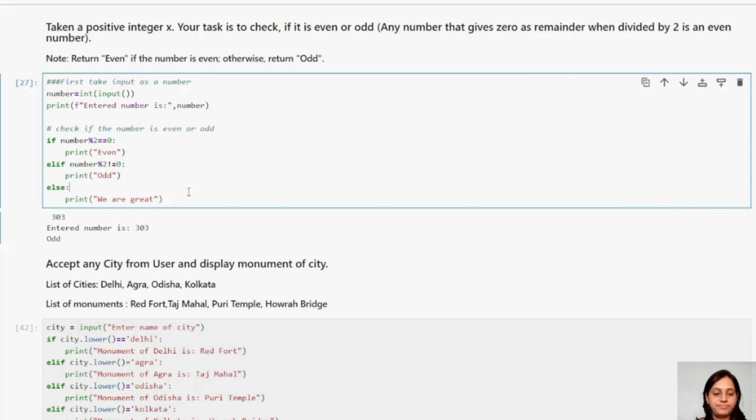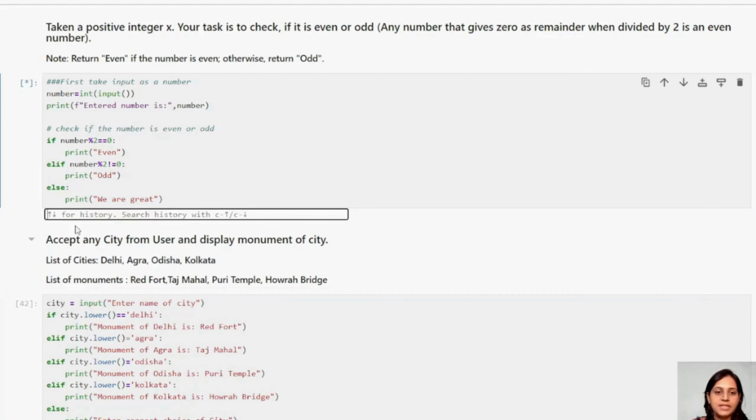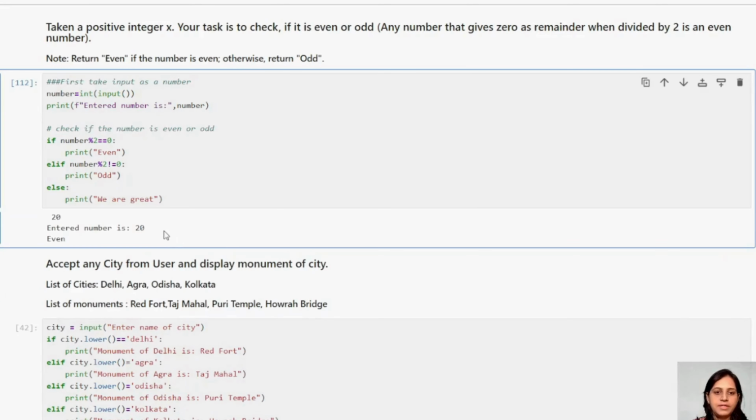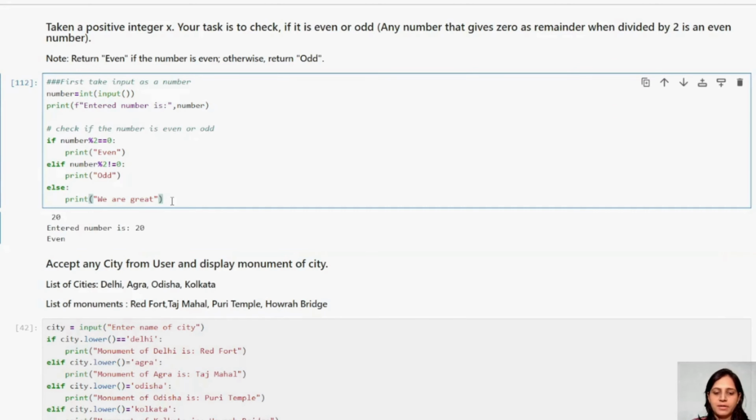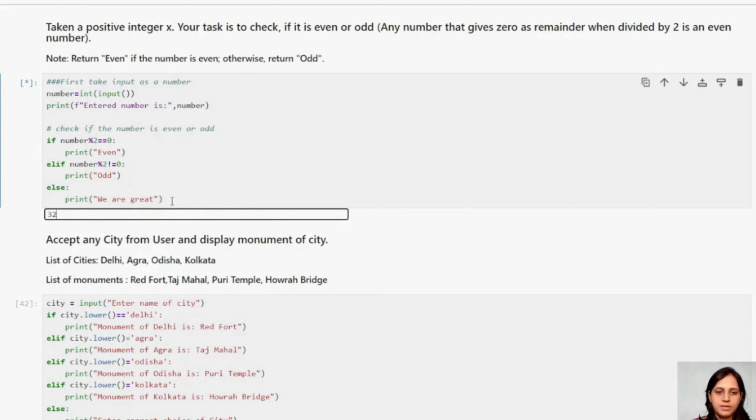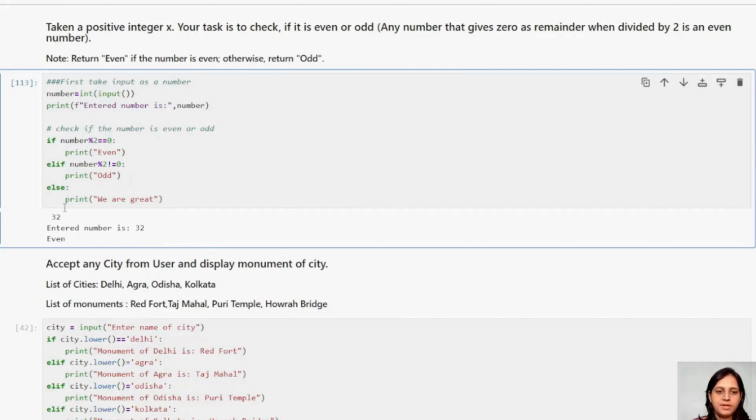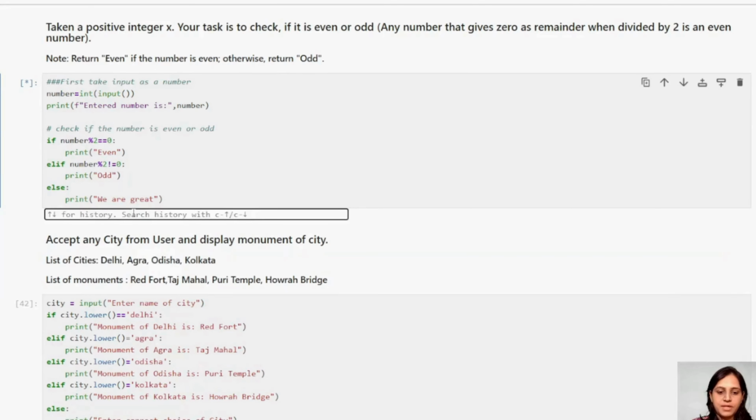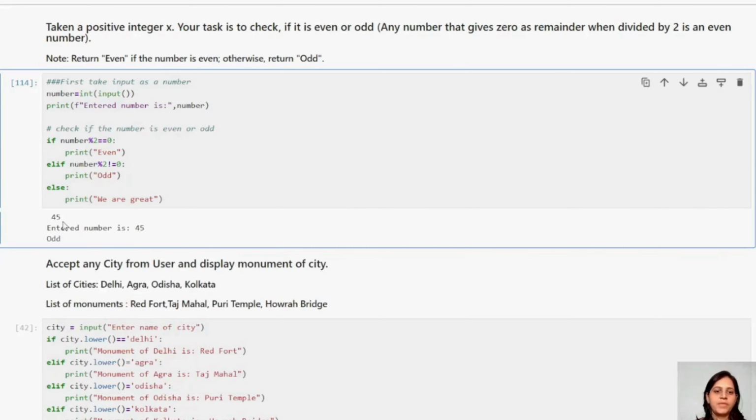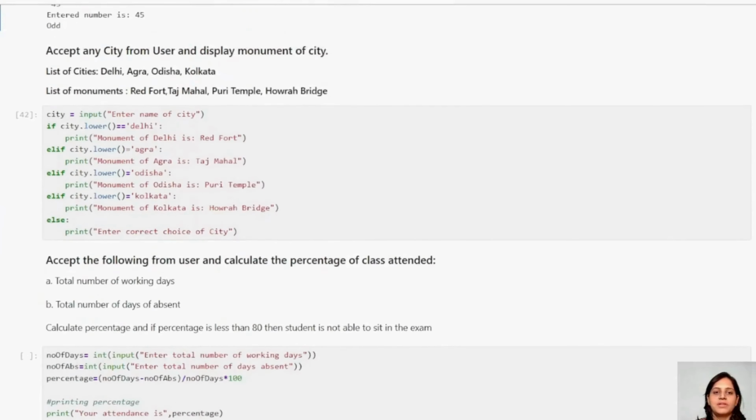Now let us try, guys. It is asking me to give an input. Enter number 20. So it is even. Now let me give one more. Even. Anything which is divisible by 2, correct, guys? Just observe the output. Now let me give 45. 45 is not divisible by 2. That is why it is printing odd, correct? Now let us go to the next example.